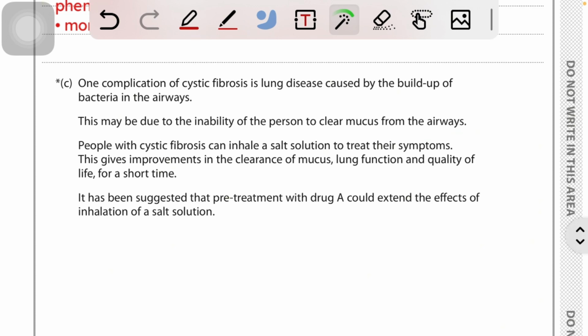People with cystic fibrosis can inhale a salt solution to treat their symptoms. They can inhale a salt solution, like salt with water. This gives improvements in the clearness of mucus, lung function, and quality of life for a short time. It's a short-term method. It has been suggested that pre-treatment with drug A could extend the effect of inhalation of a salt solution.